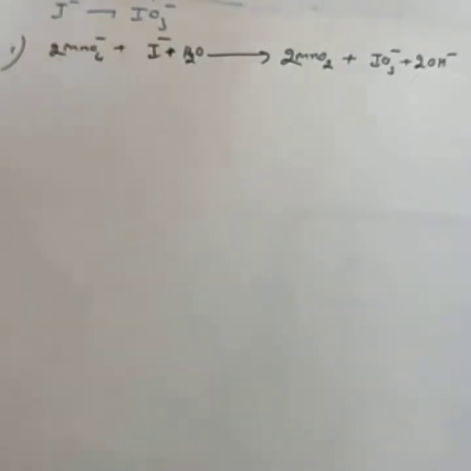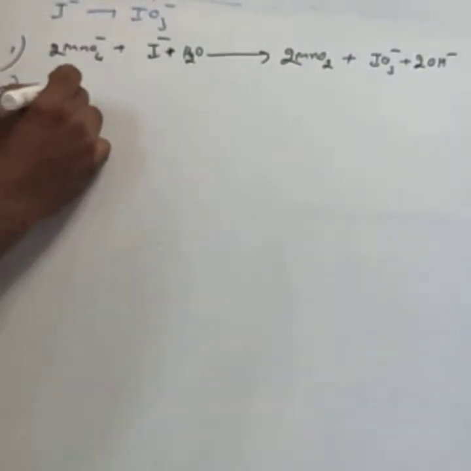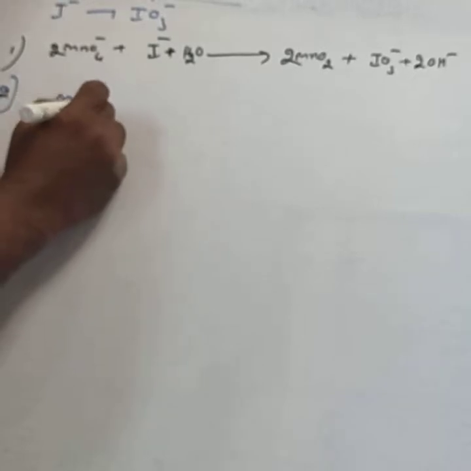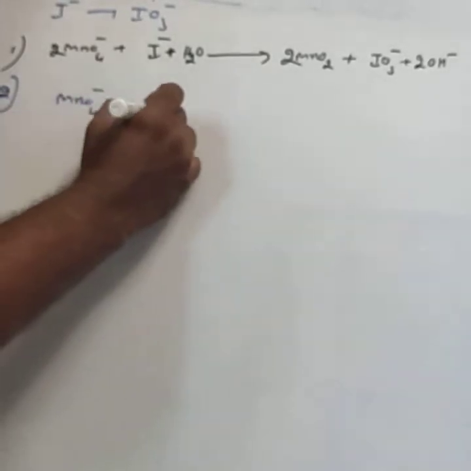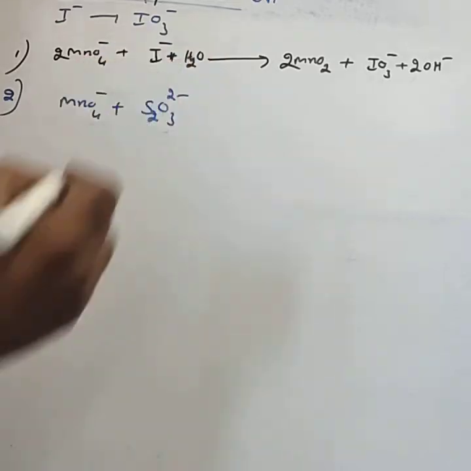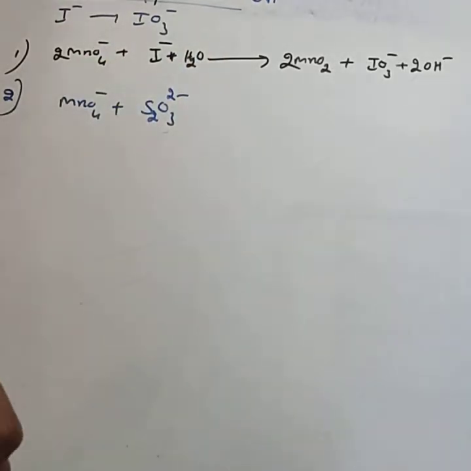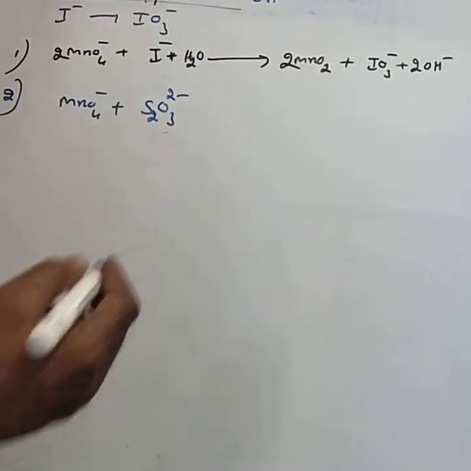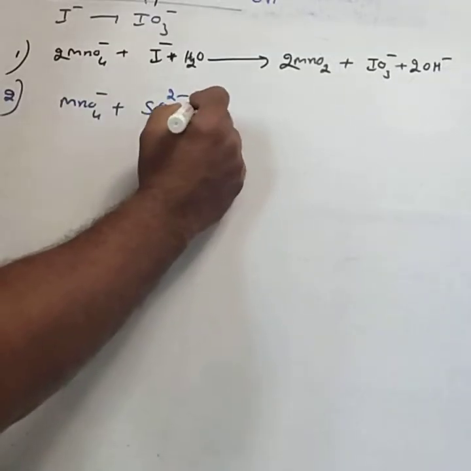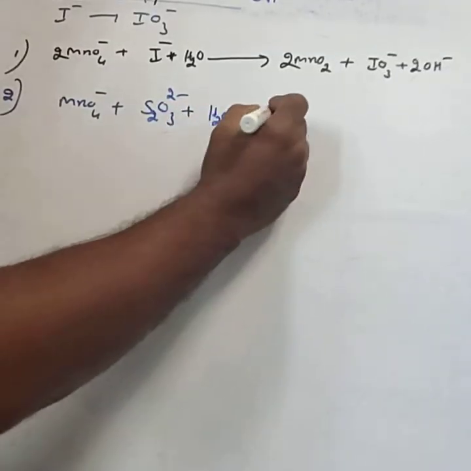The second one is it oxidizes thiosulfate ion. Thiosulfate ion means S2O3 2 minus, with MnO4 minus. Thiosulfate ion goes to sulfate ion; again here water is required.